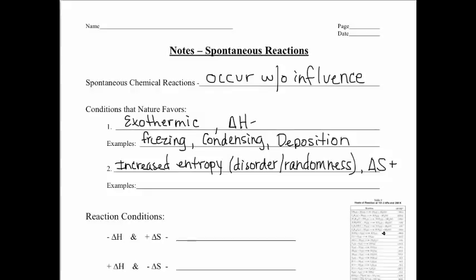So examples would be melting, because you're going from very ordered molecules to ones that are less ordered, from a solid to a liquid. So melting. Also boiling then, going from a liquid to a gas, much less order in a gas. Or when you skip that middle phase and you sublimate, well, we don't, but when something sublimates. Or another example, which we couldn't do when we talked about exothermic, but is dissolving. So you take maybe, think of salt and how ordered those crystals are, and you stick it in water and they become very disordered.